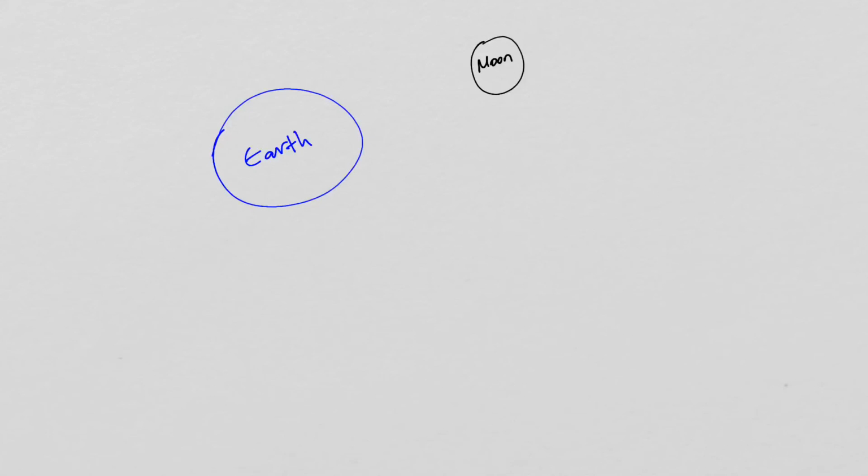The moon pulls on the earth with gravitational force, let's call it F moon. At the same time, the earth pulls on the moon with gravitational force, which we can call F earth. And the two forces are equal to each other. So F moon is equal to F earth.